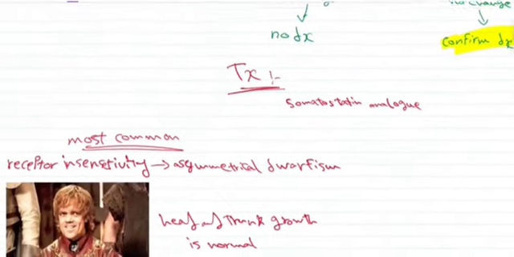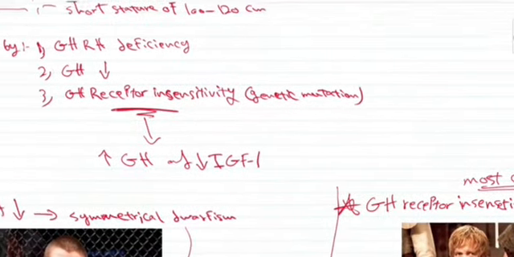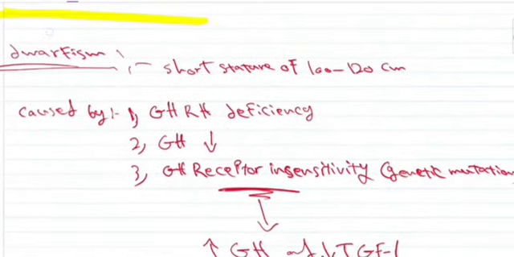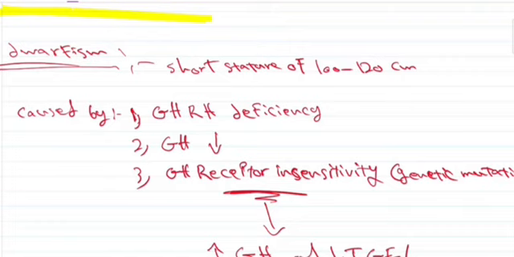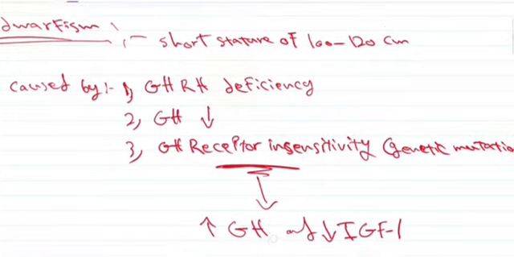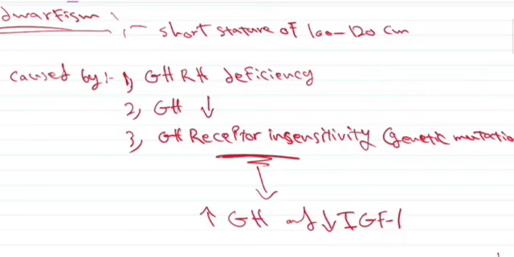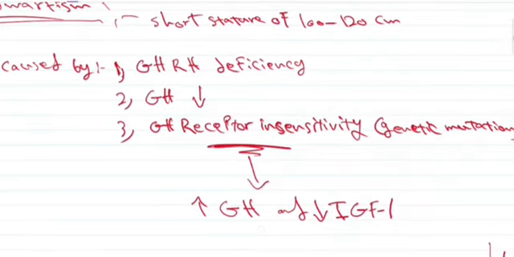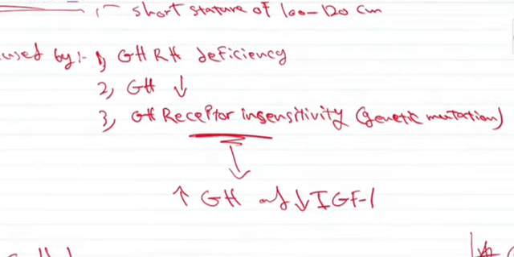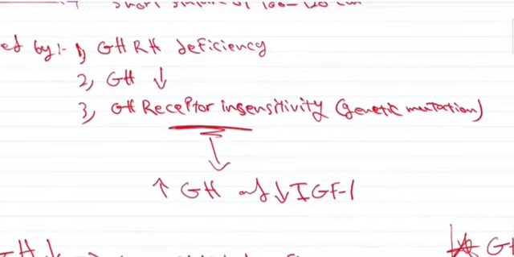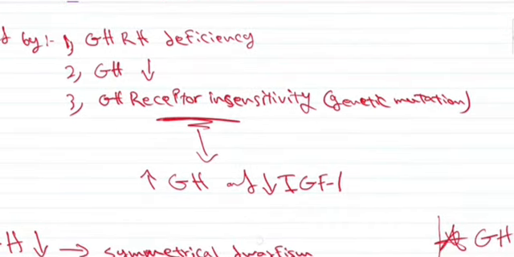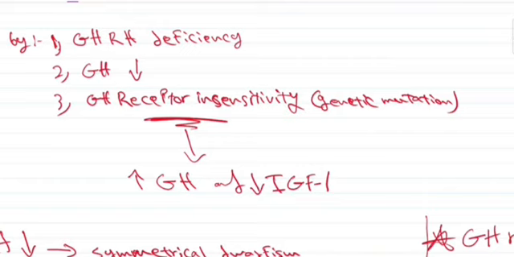Now, talking about the diseases of hypofunctioning of the pituitary growth hormone. So, dwarfism is the condition that occurs due to the hypofunctioning of growth hormone, and it is defined as a short stature of 100 to 120 centimeters. This can be caused by generally 3 reasons. The first is growth hormone releasing hormone deficiency. The second is the deficiency of growth hormone itself. And the third is genetic mutations that lead to insensitivity of the growth hormone receptor, and this is the most common type of the 3.